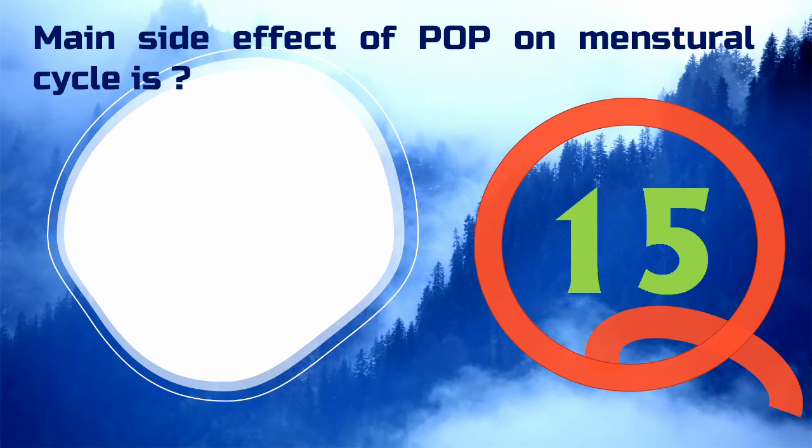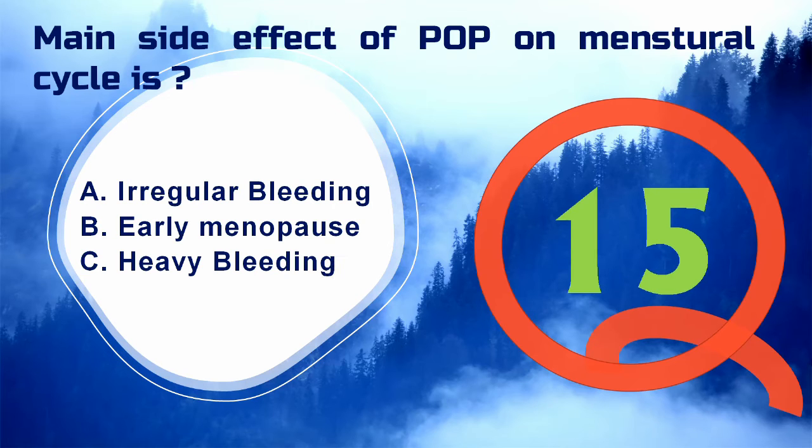The main side effect of POP, that is progesterone only pills, on the menstrual cycle is option A, irregular bleeding, option B, early menopause, option C, heavy bleeding. The effect on periods can vary with progesterone only pills. Some women taking the POP continue to have regular normal periods. However, some have irregular periods. Some have very infrequent periods. So option A is the more appropriate answer to the given question. Let's see the next question.